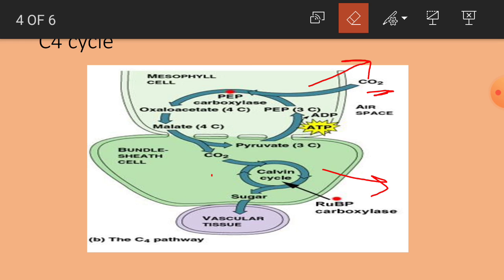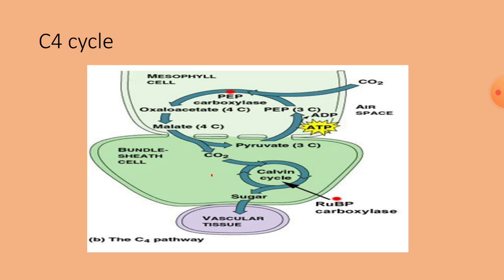Why are C4 plants more effective regarding photosynthetic activity, especially the dark phase? That is the major thing we have to focus on. In C3 plants, if you observe, there is no chloroplast dimorphism, there are no two cycles. There is only one cycle, that is the C3 cycle.